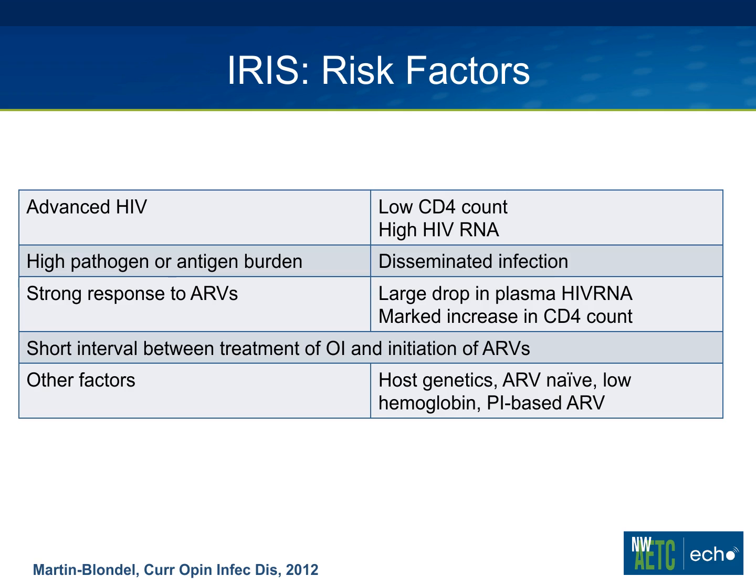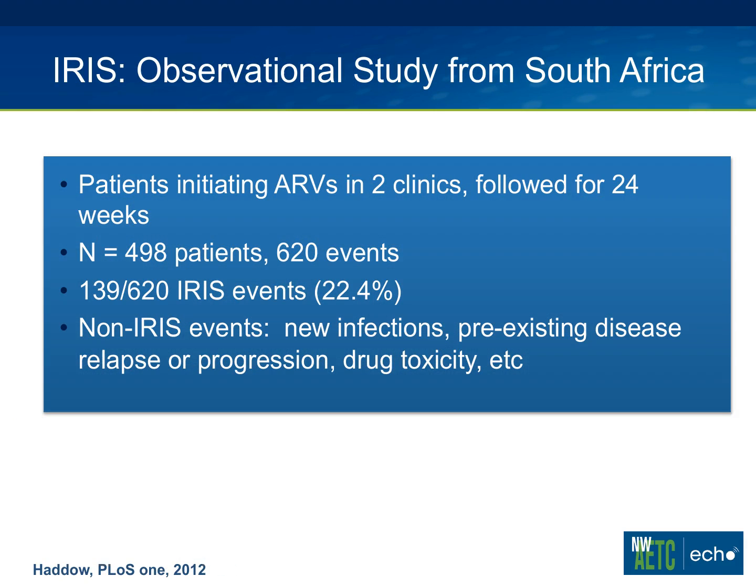There are some other factors that show up in some studies but not others: host genetic factors, whether the patient was ARV naive or not, individuals with low hemoglobin levels, and PI-based antiretroviral therapy, which in some studies is associated with higher IRIS rates.